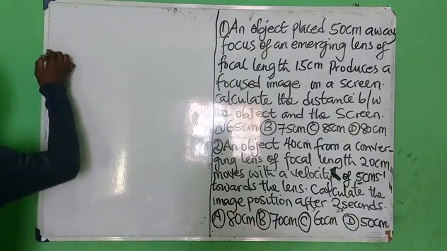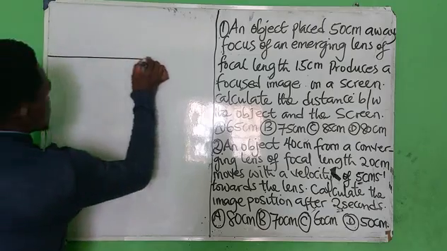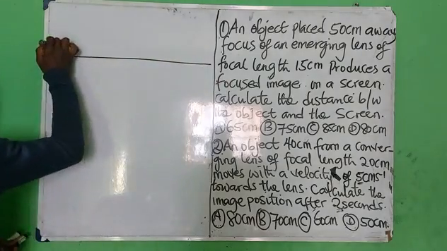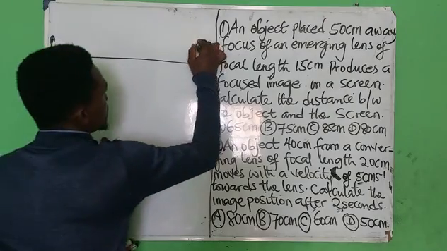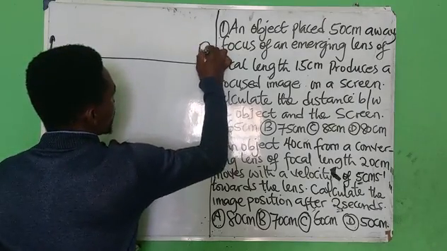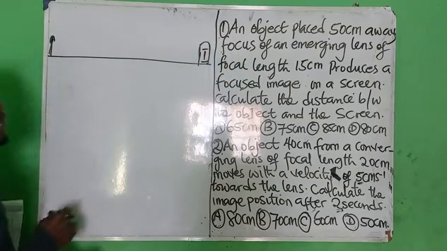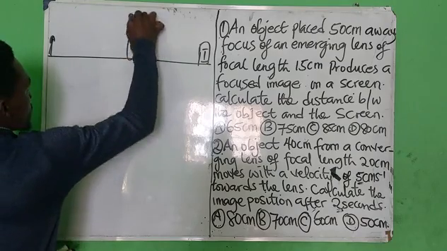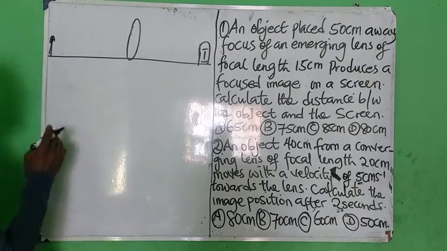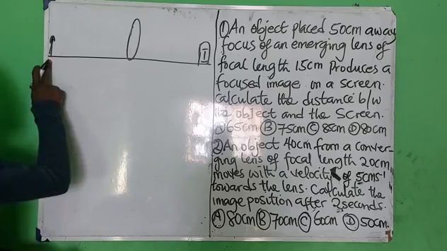All right, so let's take this as a plane surface. I'll place here my object. I will assume here as my object, and this very one as my what? Screen, as my screen, and that is where the image is focused. And of course, you know we have a lens. Don't forget that, very important. Now they said that the object is placed 50 centimeter.